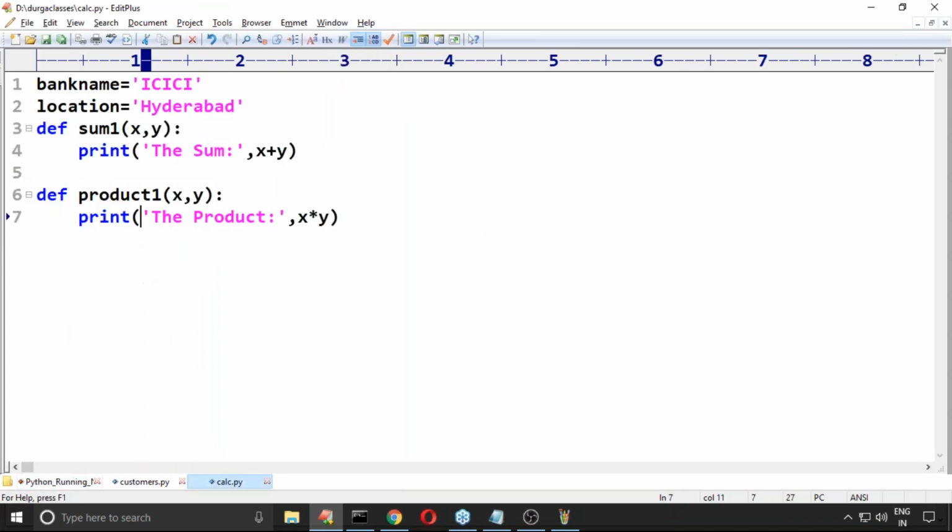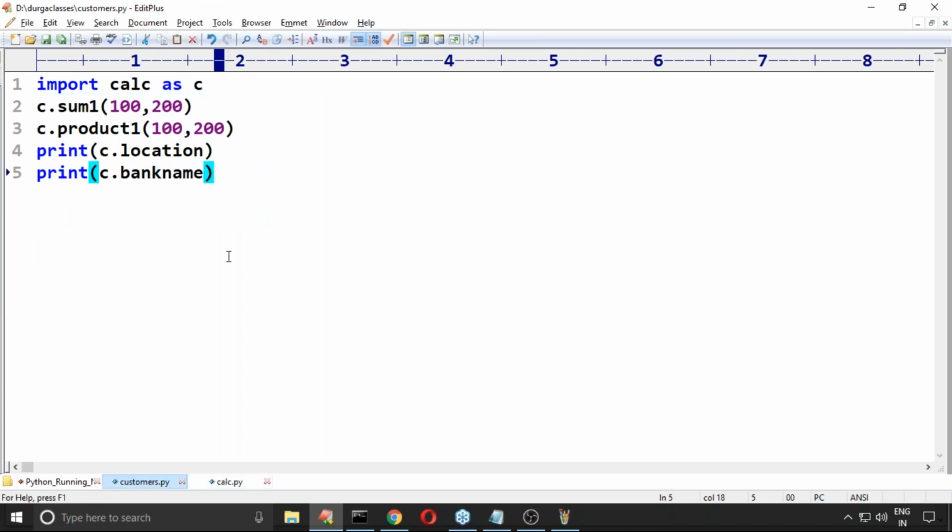Now I have one small doubt, sir. If I create an alias name, can I access by using the original name or not? I created an alias name. Now I want to use the original name also. Is it valid or not? If I ask the Python virtual machine to execute this code, immediately it is going to say, have you gone crazy?